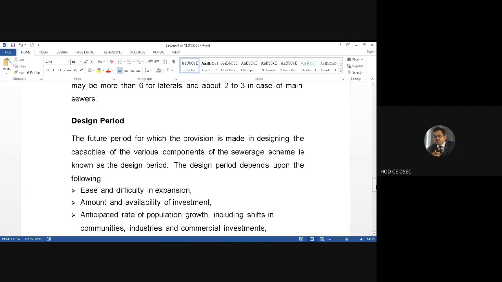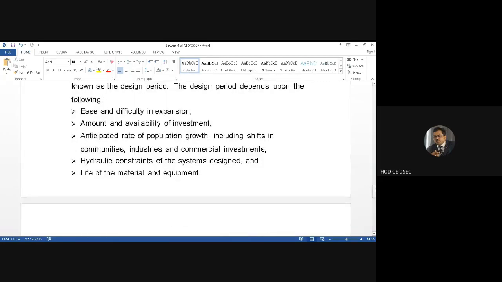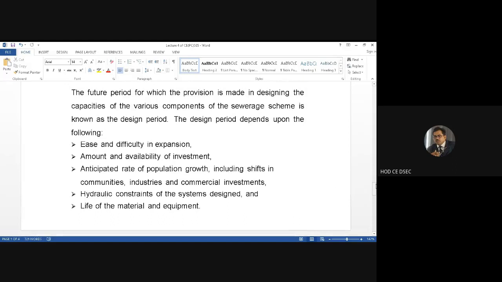What are the factors? Ease and difficulty in expansion. Suppose today I have designed one piping sewerage system. I have constructed, installed and commissioned it. If after 5 years I am changing the system again, that may not be technically feasible and may not be financially viable either. So there will be some difficulty in expansion every time, if the situation permits.